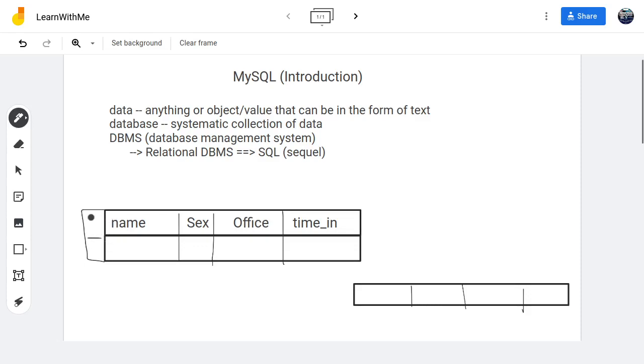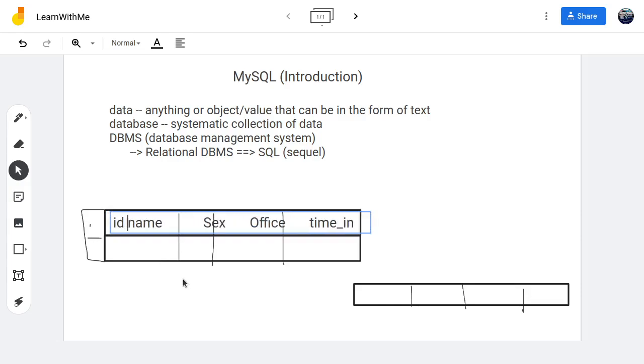I'm adding one more column, ID. Sounds funny, right? Okay, I'll just modify this. ID. Okay, all good. All right, you're making progress. ID before name. This thing gets a bit complex, right?